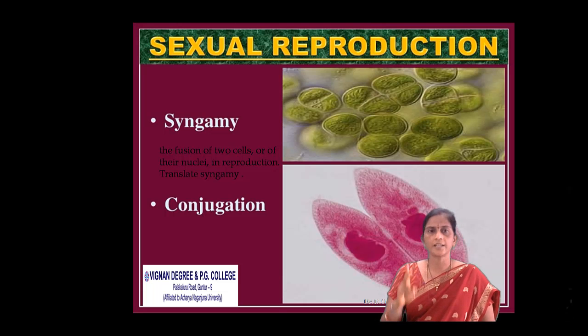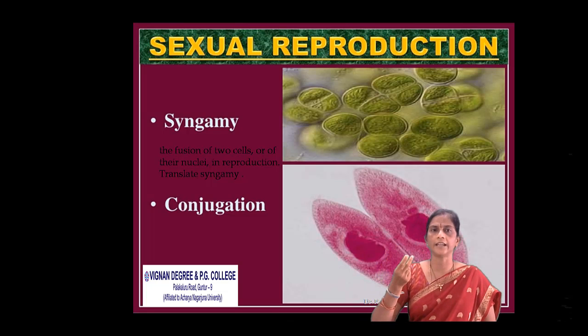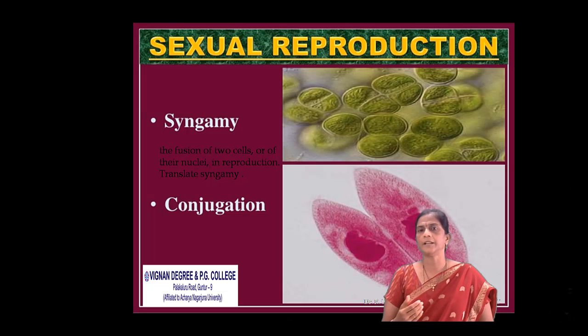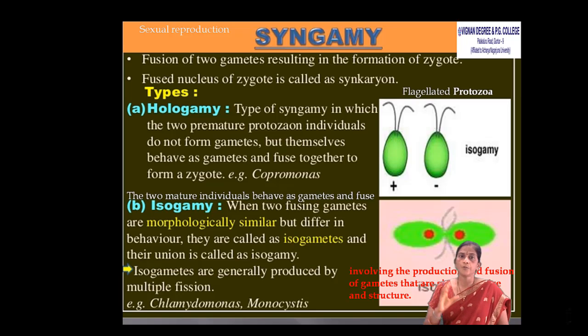Sexual reproduction is of two types. One is syngamy and other is conjugation. First of all, we are going to discuss about syngamy. Syngamy means the fusion of two cells or of the nuclei in reproduction. So we are going to discuss different types of syngamy. Fusion of two gametes resulting in the formation of zygote leads to syngamy. The fusion nucleus of zygote is called as synkaryote.